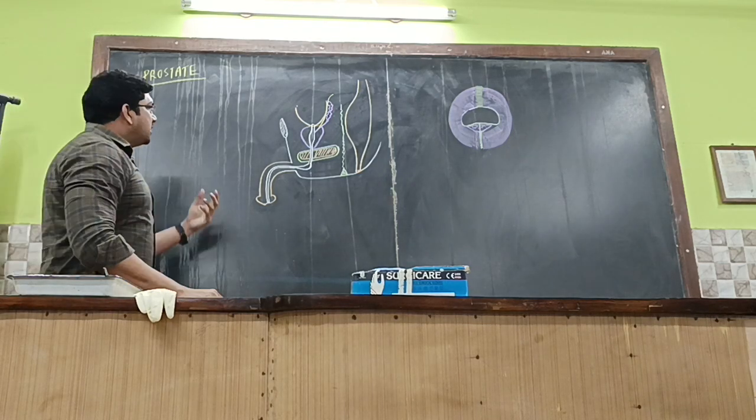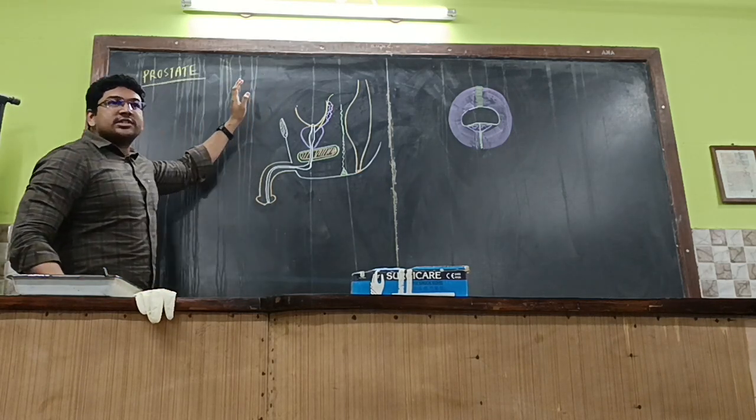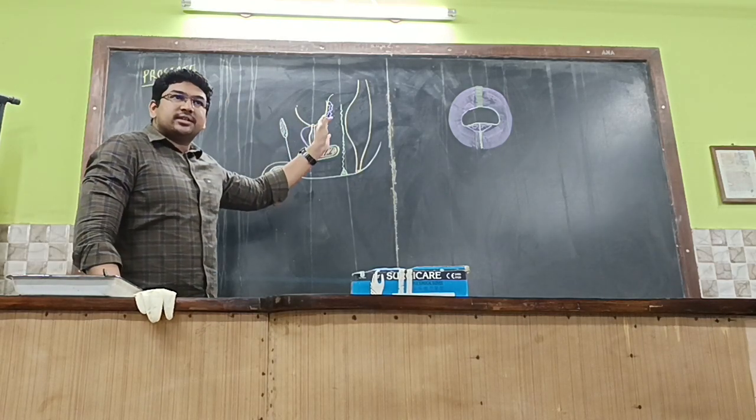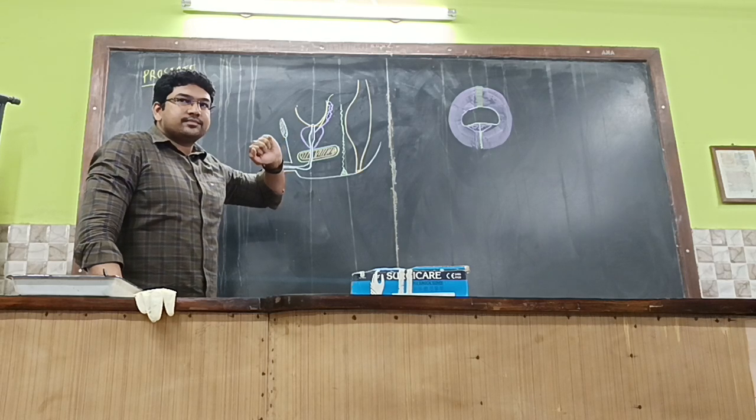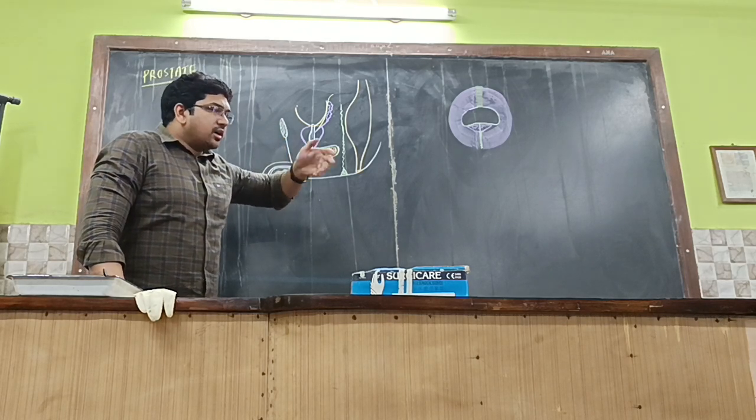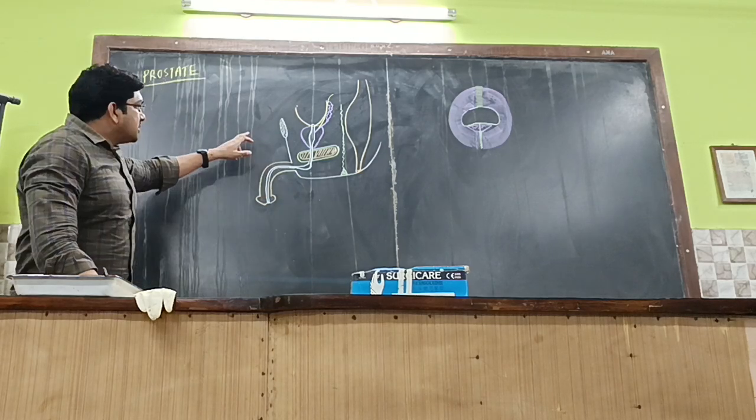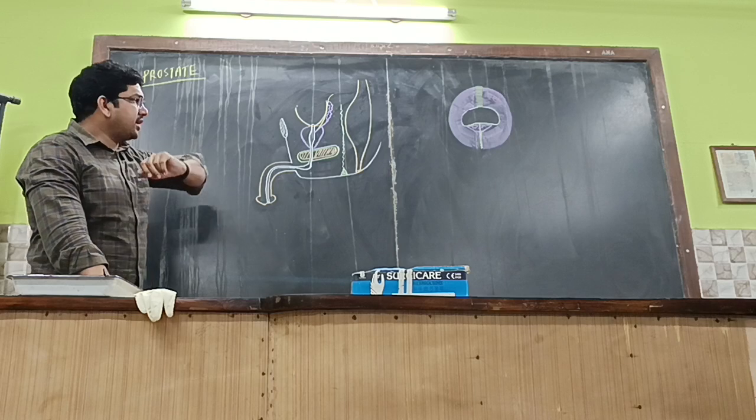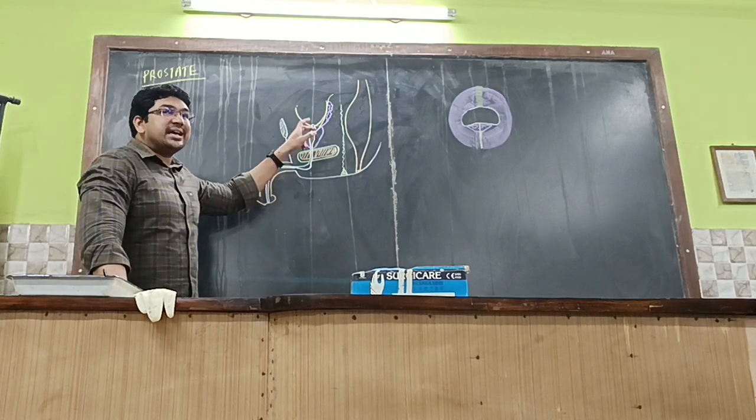Okay. So today our topic of discussion is prostate. What is the use of the prostate in males? It contributes to semen. So the prostate gland adds to the seminal fluid, which is a little bit acidic.